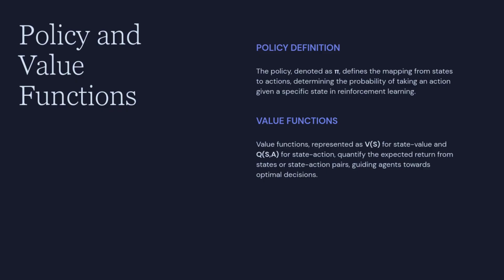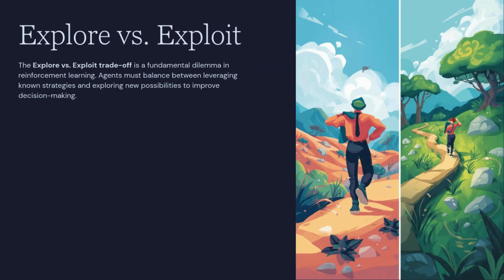To guide this policy, we use value functions. The state value function, V(S), estimates the expected future reward from a state, while the action value function, Q(S, A), estimates the reward from taking a specific action in that state.